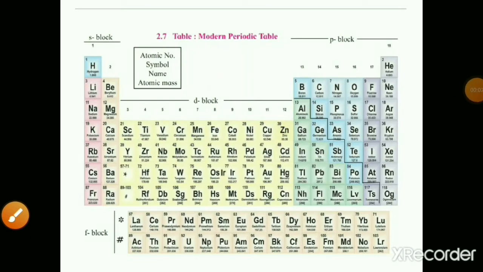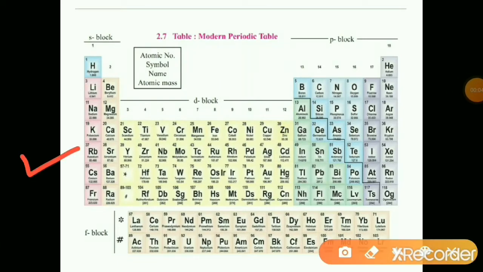This is the sketch of the periodic table. Elements are arranged in a systematic way. Here, this whole periodic table is divided into 4 blocks depending on the entry of the differentiating electron in the orbital.